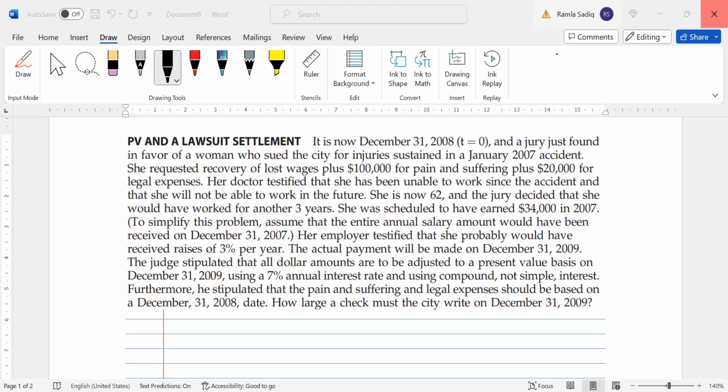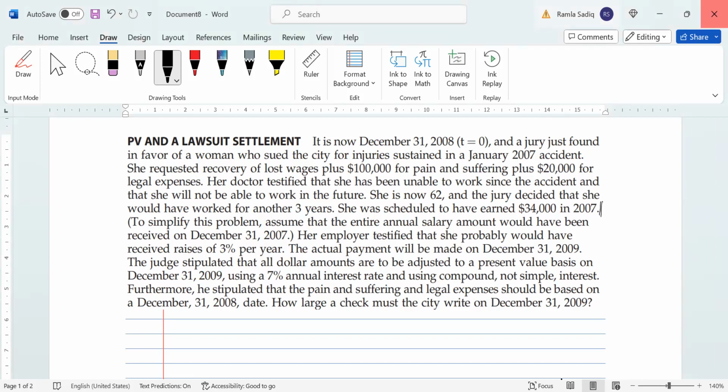Her doctor testified that she has been unable to work since the accident and that she will not be able to work in the future. She is now 62, and the jury decided that she would have worked for another 3 years, and she was scheduled to earn $34,000 in 2007. Let's go ahead and hold that question there for a moment and make a timeline so that we understand what is happening.